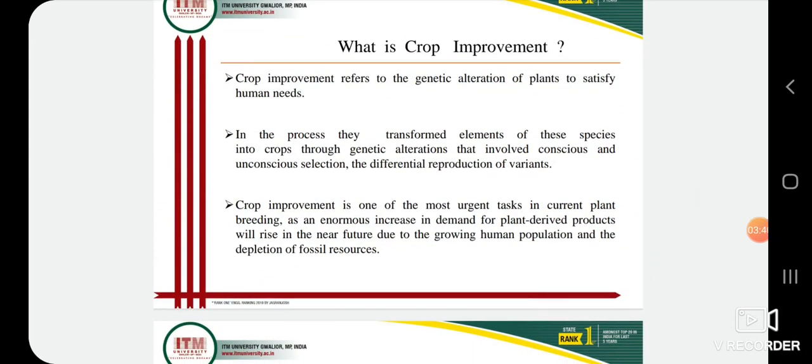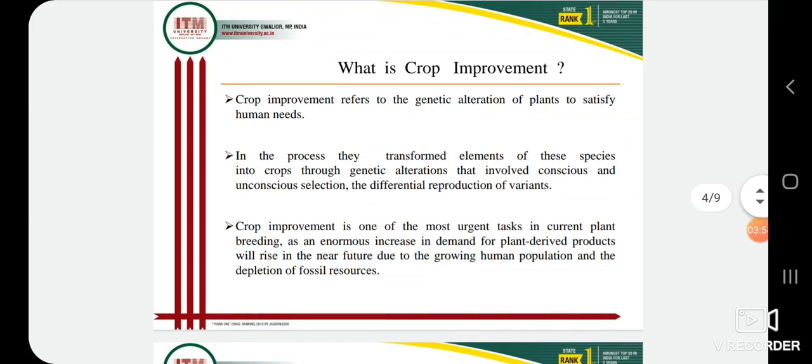What is crop improvement? Crop improvement is the genetic alteration of plants. What do we do in crop improvement? It is a genetic alteration of plants through which we get high yield, maximum yield, to satisfy human needs.